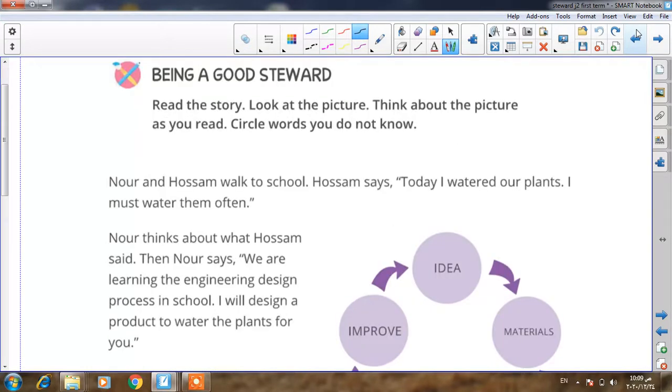Now I will read and I will start from here. Read the story, look at the picture and think about the picture as you read. Circle the words you don't know. We will put a circle around the word we don't know. Let's start. Noor and Hosam walk to school. And Hosam says what? We will see.